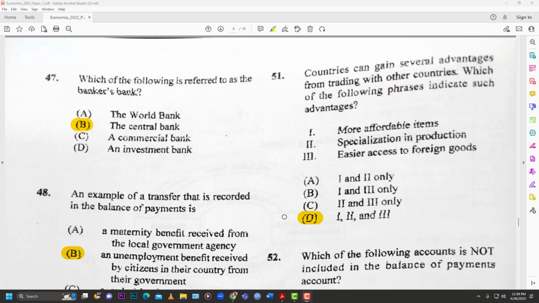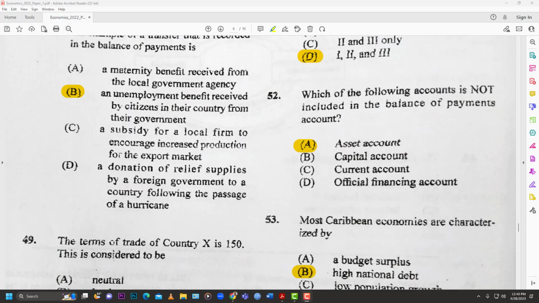You have more affordable items, as we can testify to here in the Caribbean. They are produced elsewhere and come into the country at very low rates. You have cheap clothing from Shein and those places, fast fashion. They're more affordable than if you bought them here on island. So we can testify to that. Easy access to foreign goods, of course, again with e-commerce. You can order something in China and get it by next week. Alright, 52. Which of the following accounts is not included in the balance of payments account? And the answer is asset account.